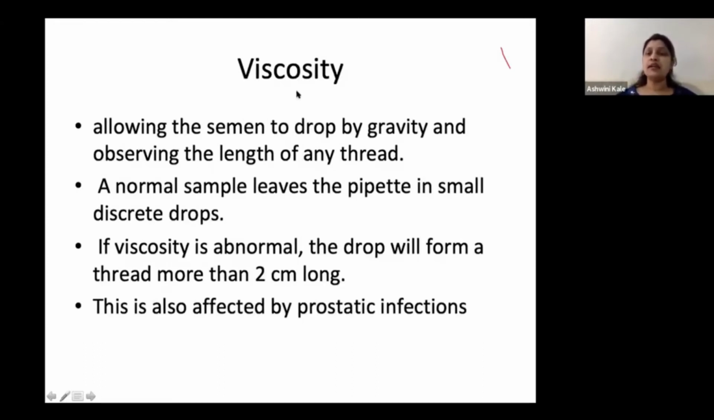Now, another important factor of semen analysis is viscosity. Viscosity is assessed by allowing the semen to drop by gravity, and you could see that when it drops, it forms a long thread. That thread should be around 2 centimeters in length. Anything more than that goes to show that the viscosity is abnormal. Viscosity is another important function which is given by prostatic gland secretions and 10 to 15% by seminal vesicles. So any infection or surgery of the prostate or the seminal vesicles reflects in delayed liquefaction and viscosity of the sample.